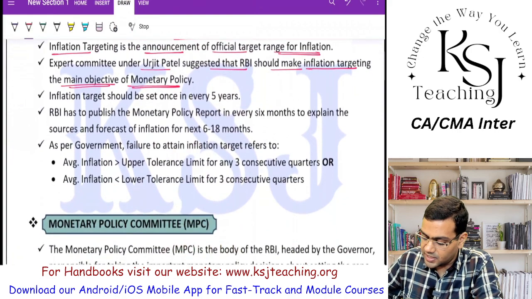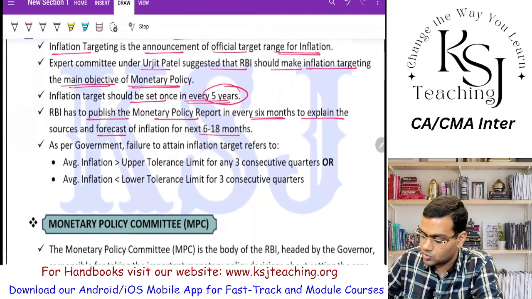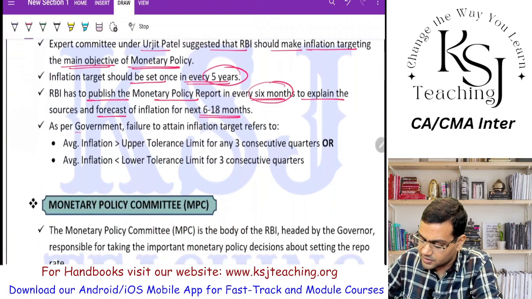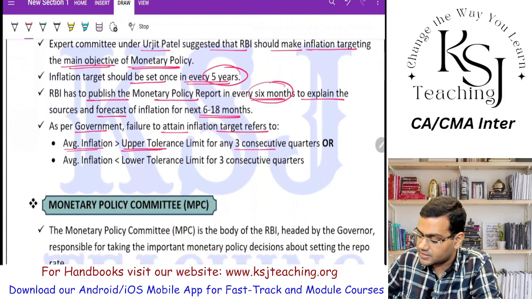The inflation target should be set once in every 5 years. The RBI has to publish the monetary policy report every 6 months to explain the sources and the forecast of inflation for the next 6 to 18 months. So every 6 months the RBI has to publish the report on what is going to be the forecast for inflation for the next 6 to 18 months. As per the government, the failure to attain the inflation target refers to if the average inflation is more than the upper tolerance limit for any 3 consecutive quarters.